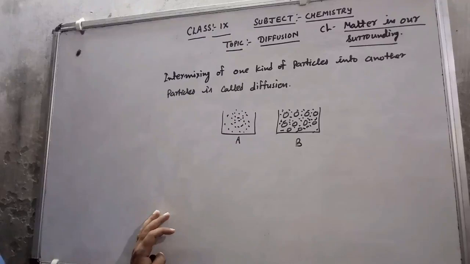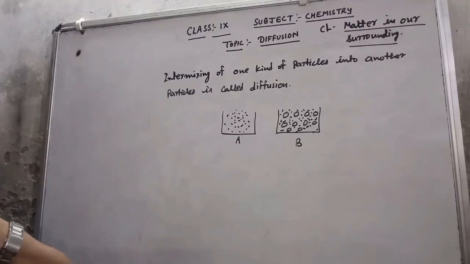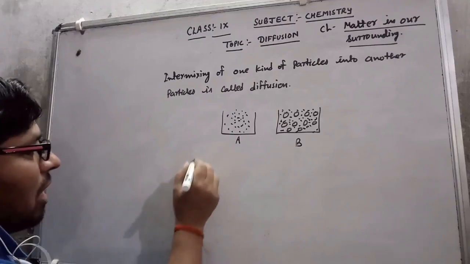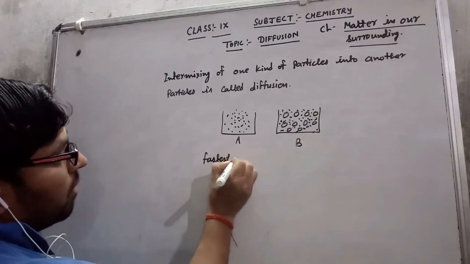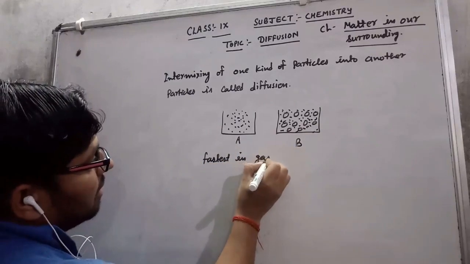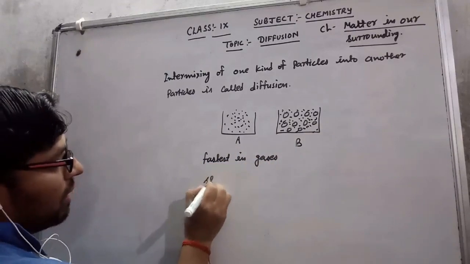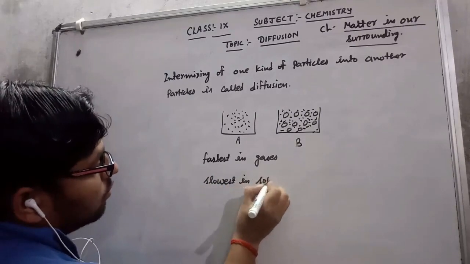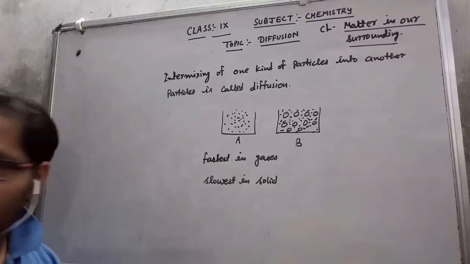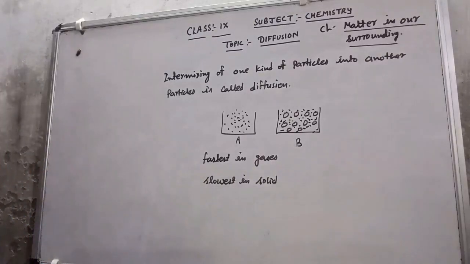Simply, if I discuss diffusion, then the rate of diffusion is fastest in gases and slowest in solids. Why is it fastest in gases?